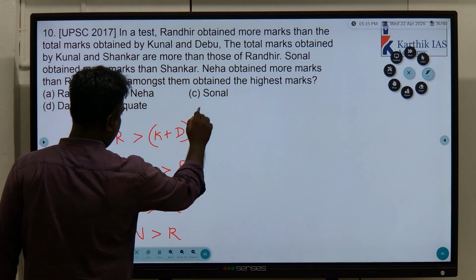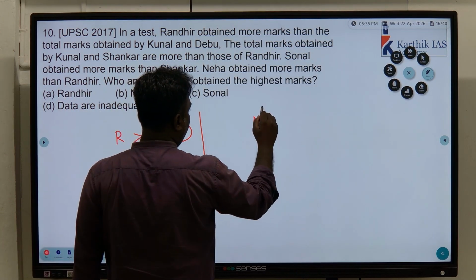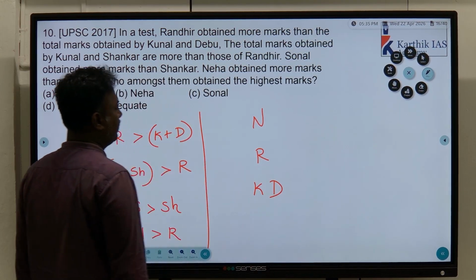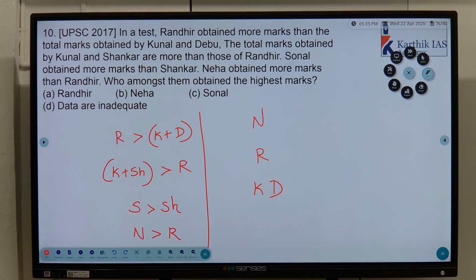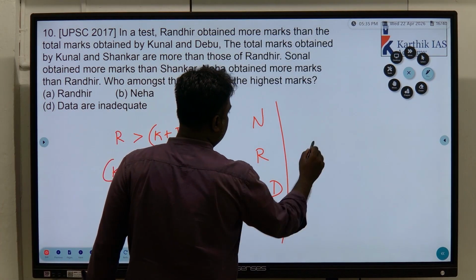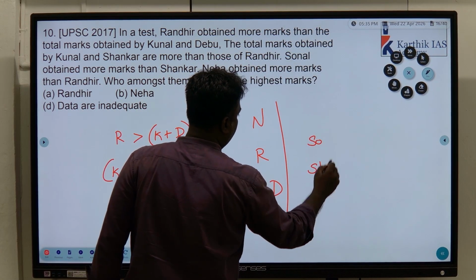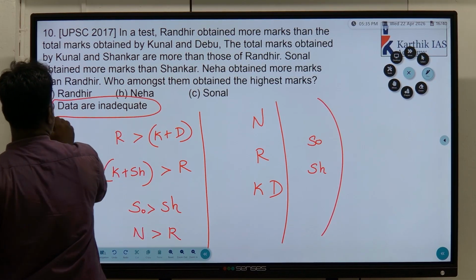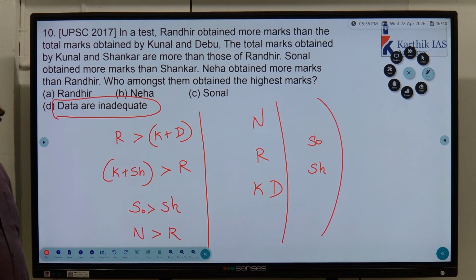So with this we can conclude Neha is greater than Randir. So definitely Randir together is greater than K and D. Understand? This line is clear. Sonal is greater than Shankar. That is clear. No other relation we can define. So who among them has the highest mark, that we can't say. It may be Sonal, it may be Neha. Among these two, the competition is there. So without knowing the data, we can't say.